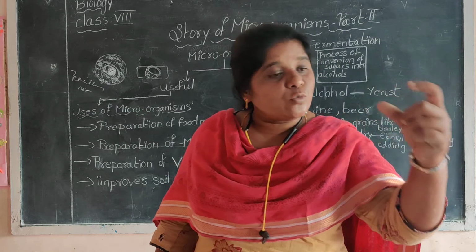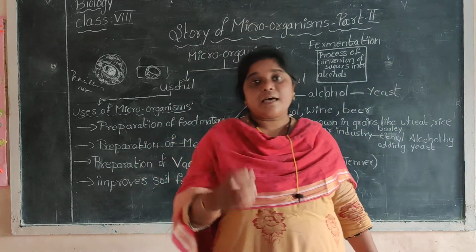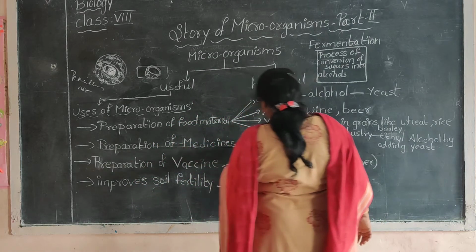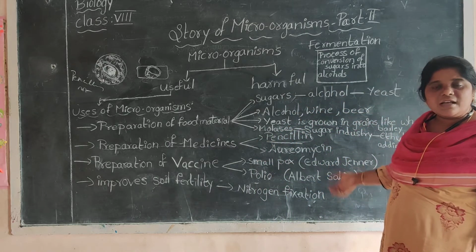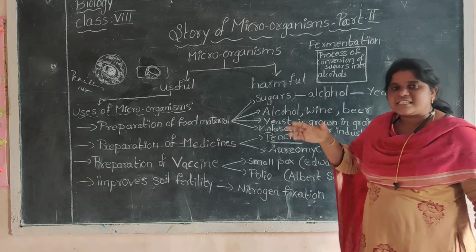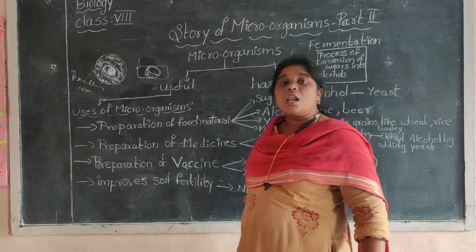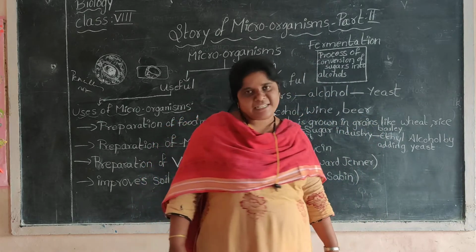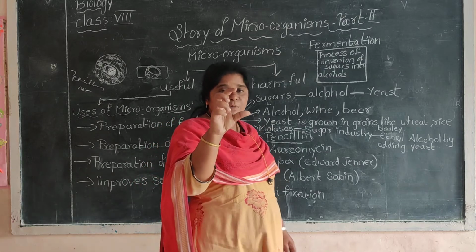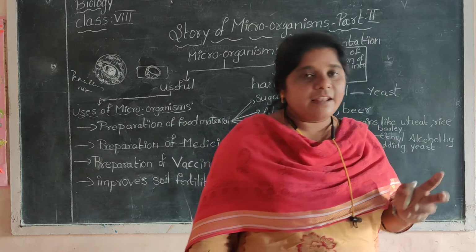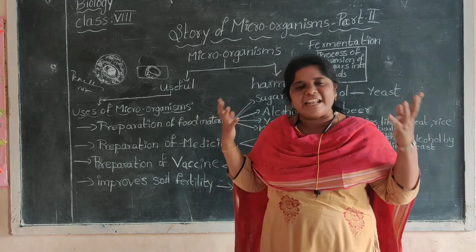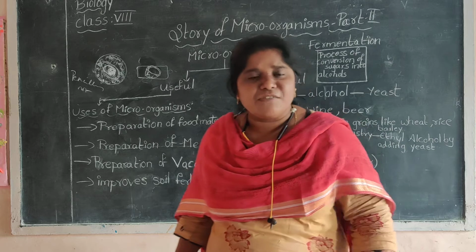And now, from that Penicillium notatum, he collected a sample and he prepared a medicine called penicillin, which is an antibiotic. Penicillin is prepared from what? A fungus called Penicillium notatum. He found out that this fungus has the capacity to kill bacteria. Finally, he prepared an injection called penicillin. Then he introduced it to many soldiers and saved many lives. Being an army doctor, he did complete justice in saving many soldiers.